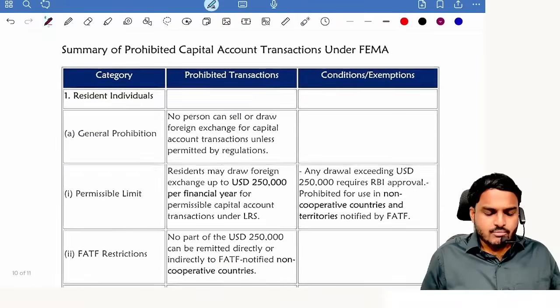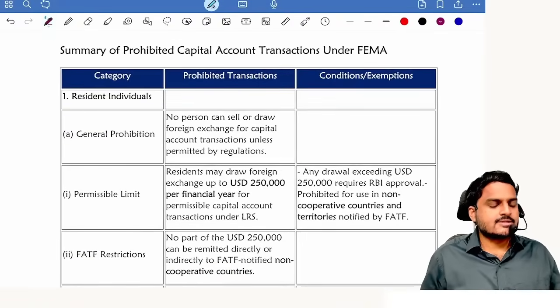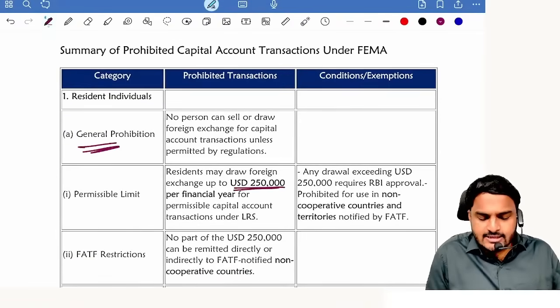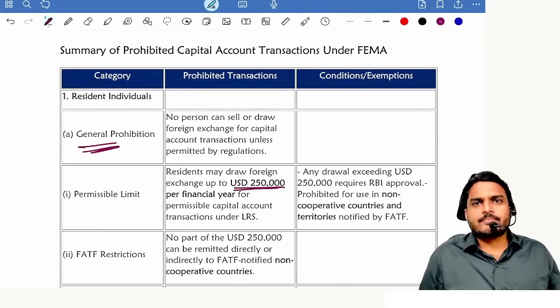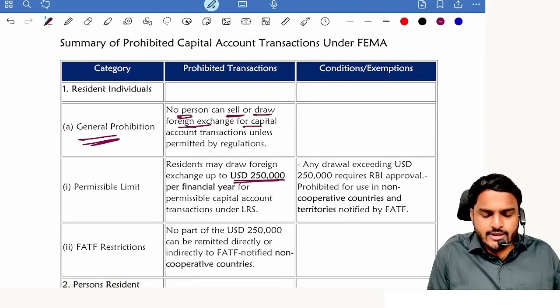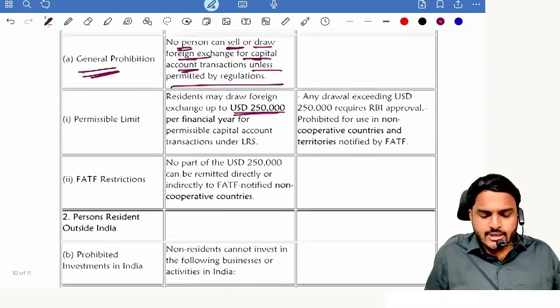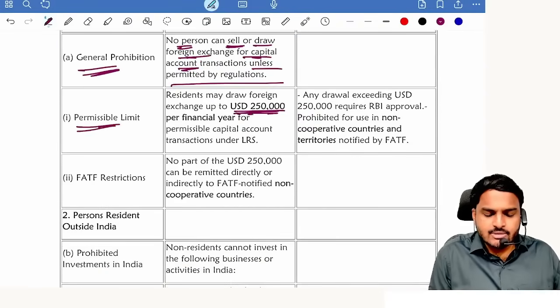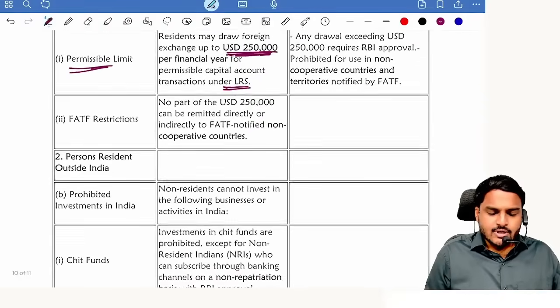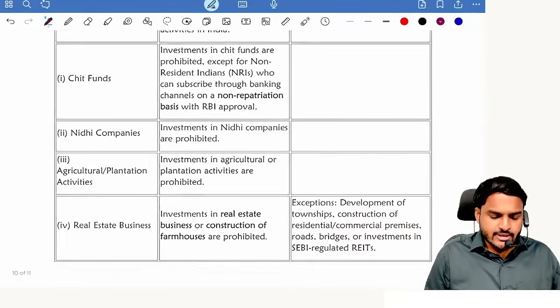Next one, prohibited capital account transactions. General prohibition: exceeding $250,000, if you want, you can take RBI permission and do it. No person can sell or draw foreign exchange for capital account transactions unless permitted by regulations. And what is the permissible limit? $250,000 under LRS.